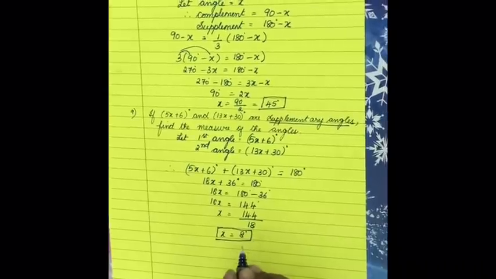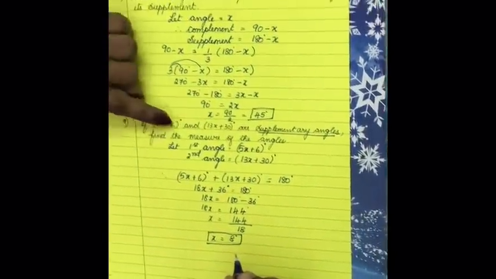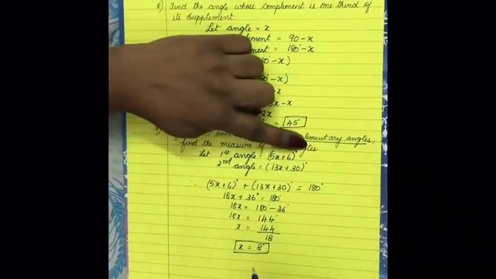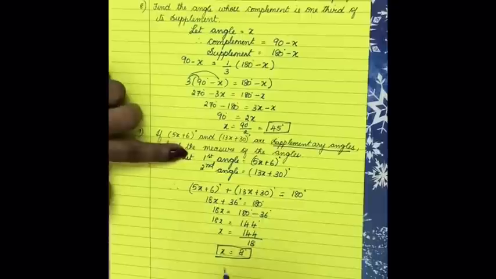Now again the same problem here. If you stop here, you will not get full marks because they are asking you to find the measure of the angles. They are not asking you to find the value of x alone. Find the measure of the angle. So what is the angle? So answer,